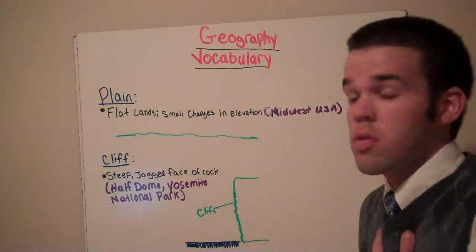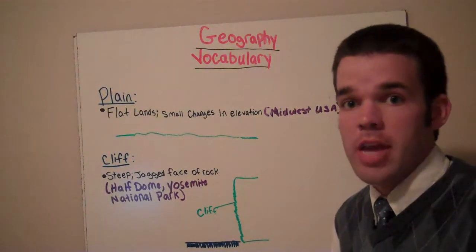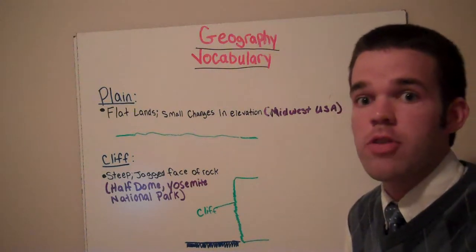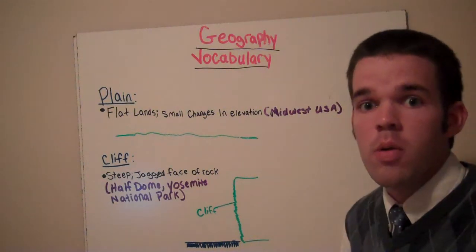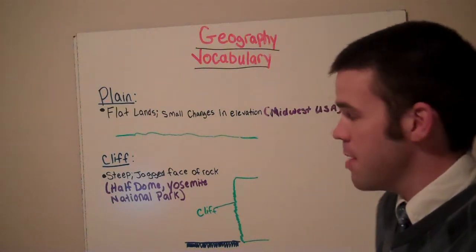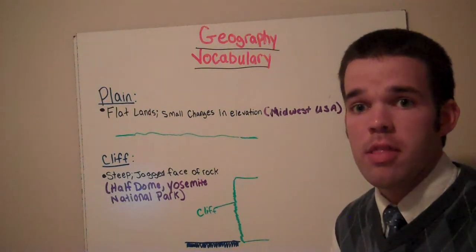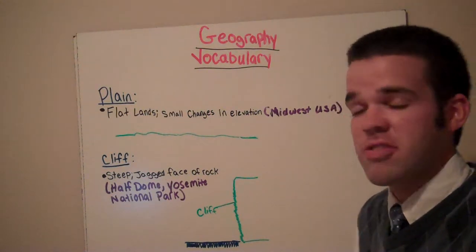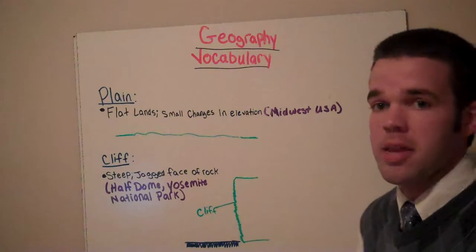Today we're going to open with geography vocab. Vocab is the first topic that we are going to cover for the geography unit. We have 8 words that we're going to cover today. These are not all the vocab words, but this is a bulk of them. So let's start today with the word plane.